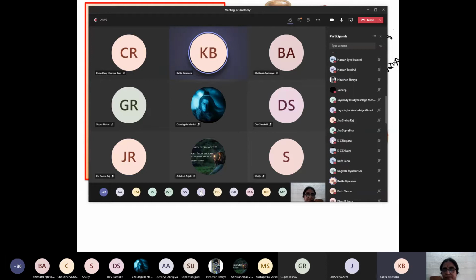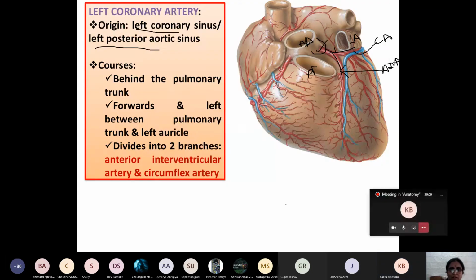It divides into two terminal branches. What are they? The anterior interventricular artery and the circumflex artery. Very good. Thank you. Now I believe all of you have understood.